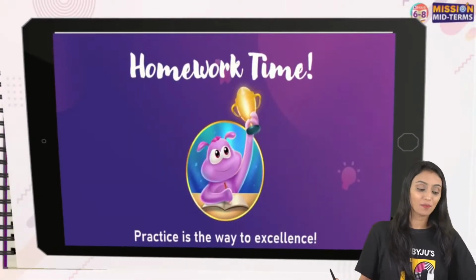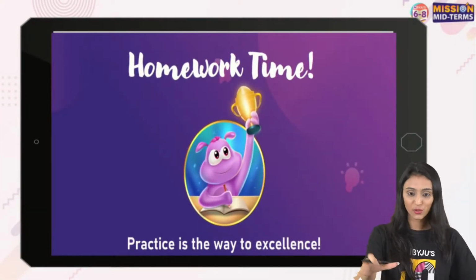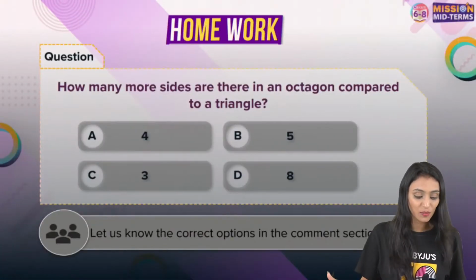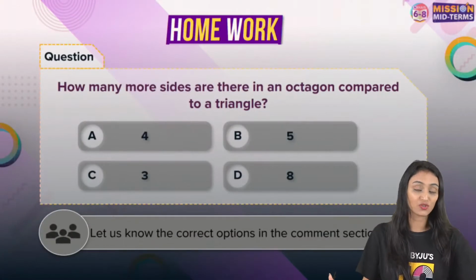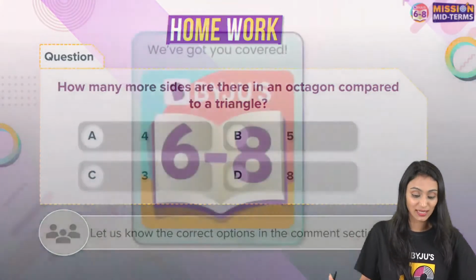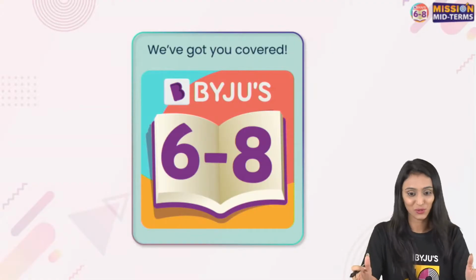All right, so that's it from my end. But still, I have a question for you that you can also try out after the session, and you can also check your understanding. How many more sides are there in an octagon compared to a triangle? Try this out and give your answers in the comment section after this session.